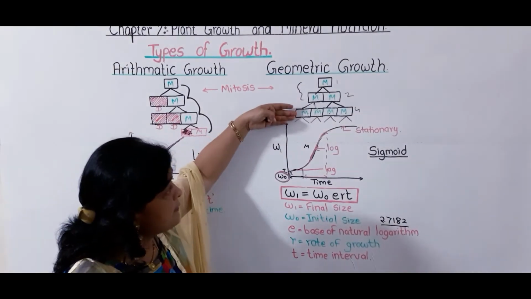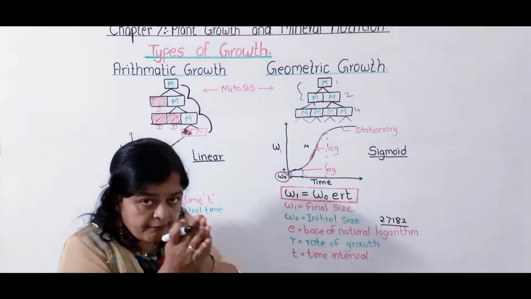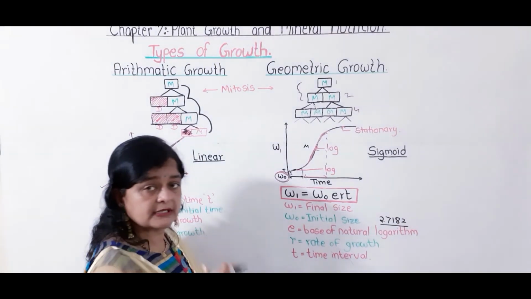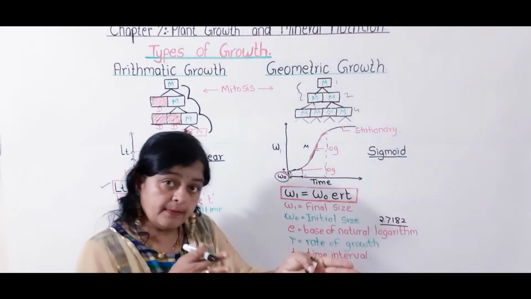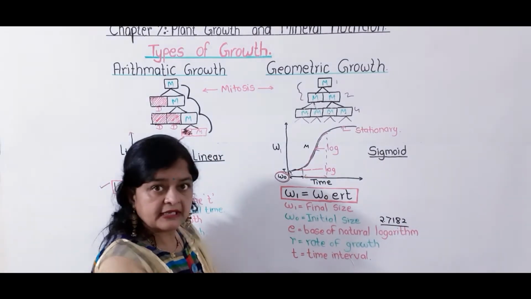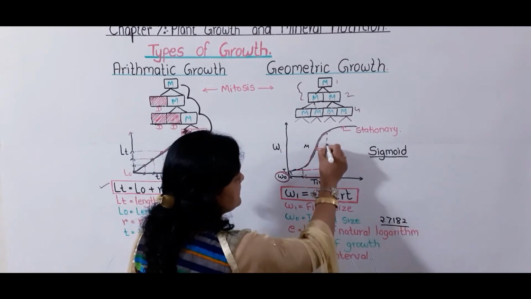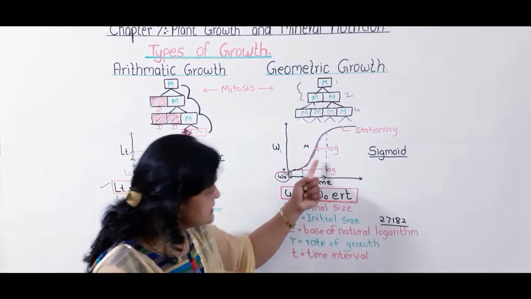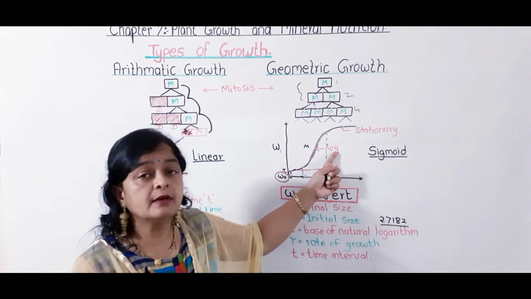Later on, from 2 to 4, from 4 directly 16 will be there. So here the growth is taking place very fast: 2, 4, 8, 16, 32, 64. Initially the growth is slow, but after a particular period of time the growth rate will increase fast, or it extends fast. Here in a short period of time, a lot of growth has taken place. So this phase is called the log phase, or the exponential growth phase.